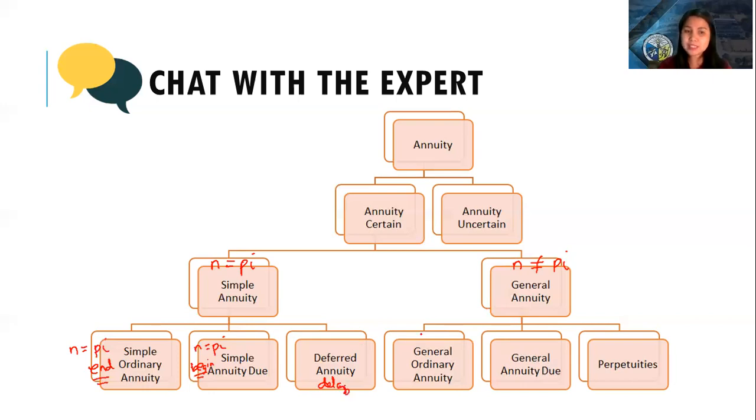For general annuities, the compounding period is not the same as the payment interval. If you say general ordinary annuity, the payment is given at the end of the payment interval. But if you say general annuity due, the payment is done at the beginning of the payment interval. The last is perpetuities. It's a payment that's seen to be giving for a long period of time, or it looks like you're paying forever.